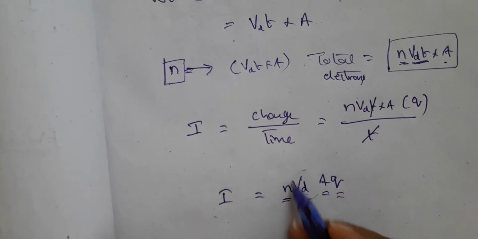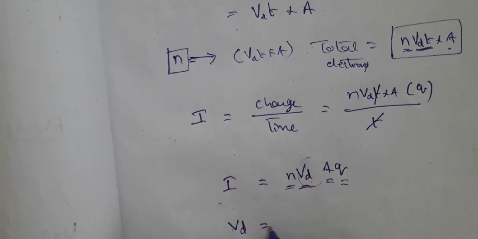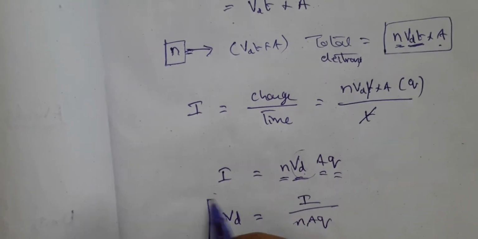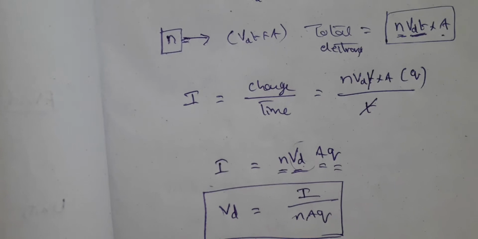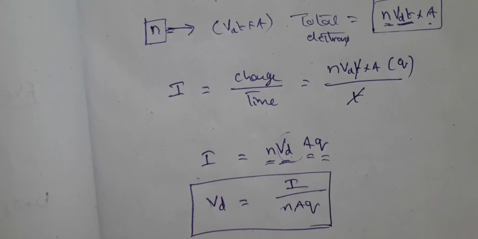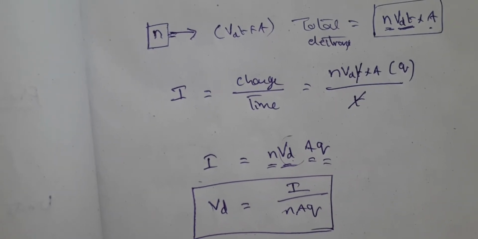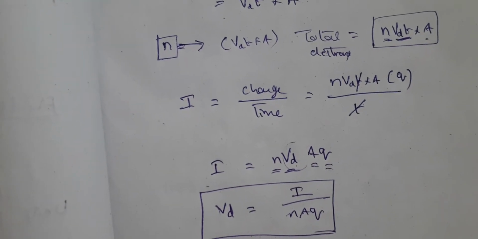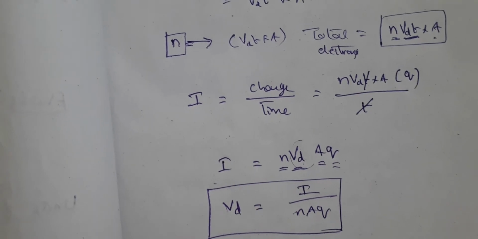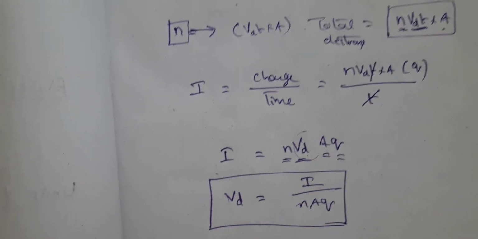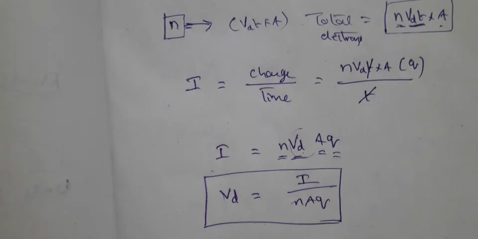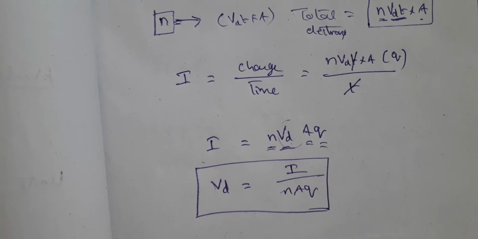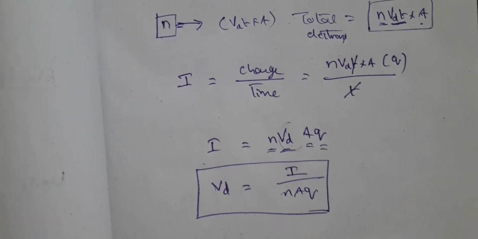So now can you find out Vd? Yes, absolutely. Drift velocity is equal to I by NAQ. Vd is equal to I by NAQ, right? So this is how to find out the drift velocity. In numericals, they may give you the current value, area of cross section, number of electrons passing through unit volume, and Q being the charge of the electron. Here you can take that. Okay, so by substituting that, you can find out the drift velocity.